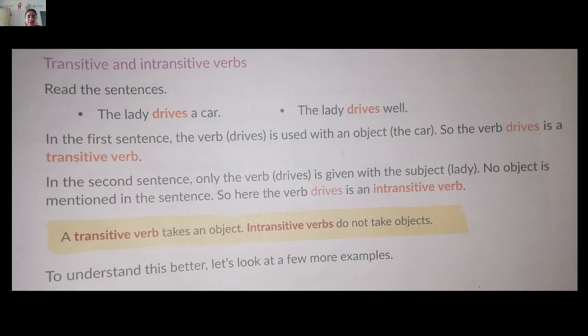The lady drives a car. In this first sentence, the verb drives is used with an object, the car. So the verb drives is a transitive verb. In the second sentence, only the verb drives is given with the subject, lady, and no object is mentioned in the sentence. So here the verb drives is an intransitive verb. Now I am going to share the next page of your book.